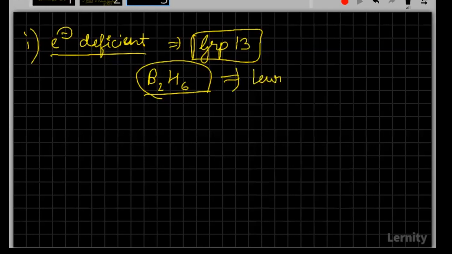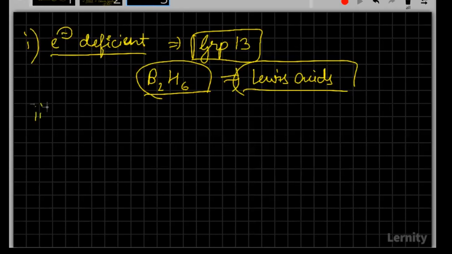Very good. No, check it out. These will be Lewis acids. First of all, it's nothing to do with the hydrogen, because Lewis theory, that is Lewis acid and Lewis base, depends on electrons. It's not based on the proton. So the one which has the ability to accept electrons is the Lewis acid. Please don't, seeing the hydrogen, change the theory in terms of proton. It's just based on this: the one which has the ability to accept electrons will be a Lewis acid, and the one which has the ability to donate electrons will be a Lewis base.